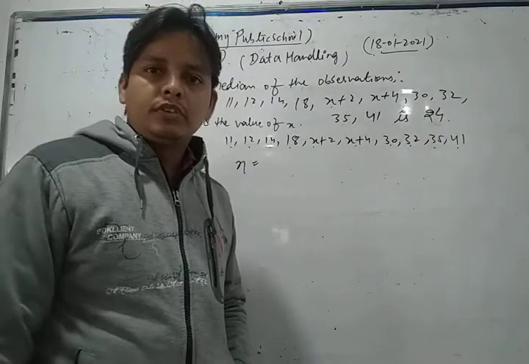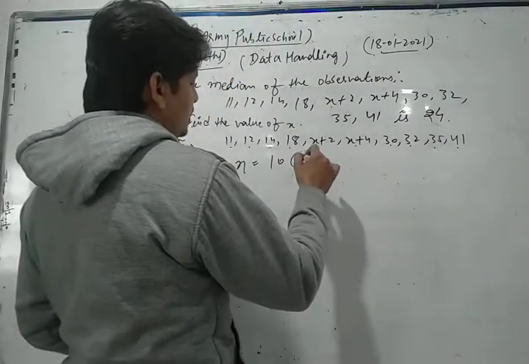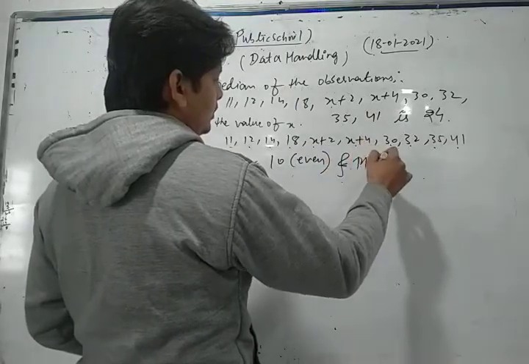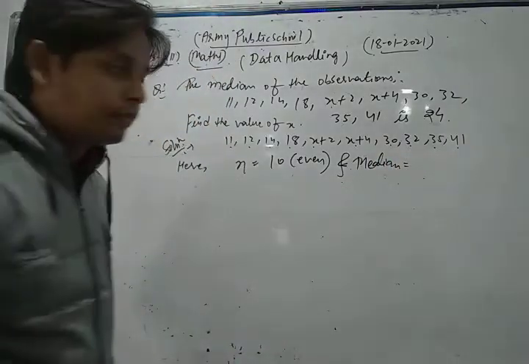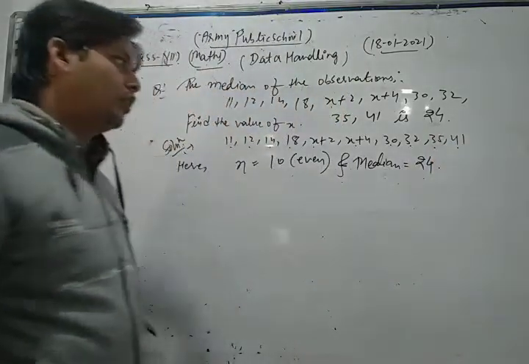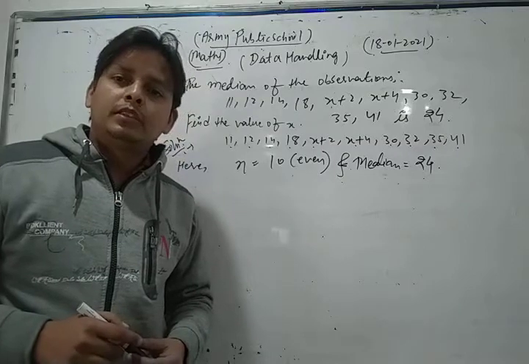Here the total number of observations is 10, which is even. And the median of that data is given as 24.